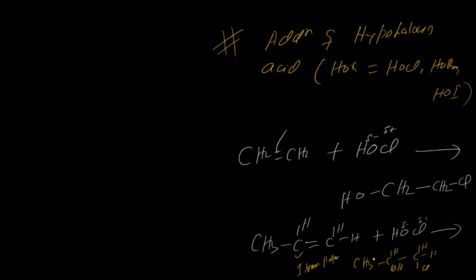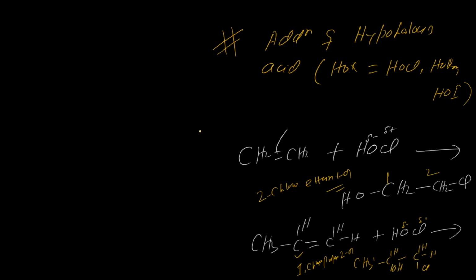And for the symmetrical one, we start counting from this side only, so it is 2 chloro ethanol, ethan 1 ol or ethanol.